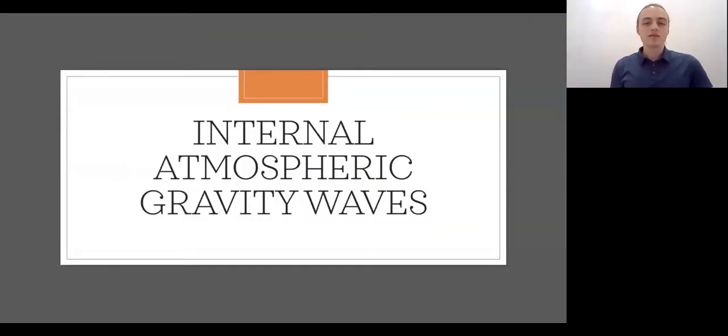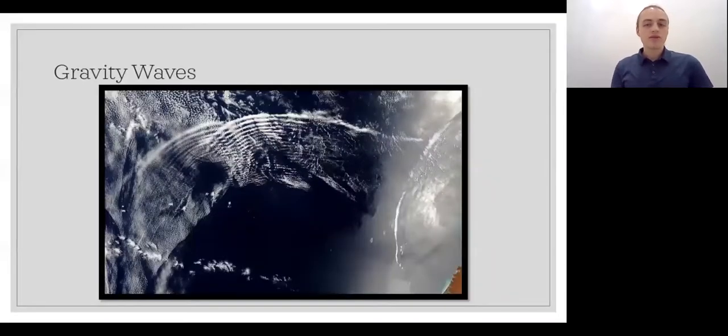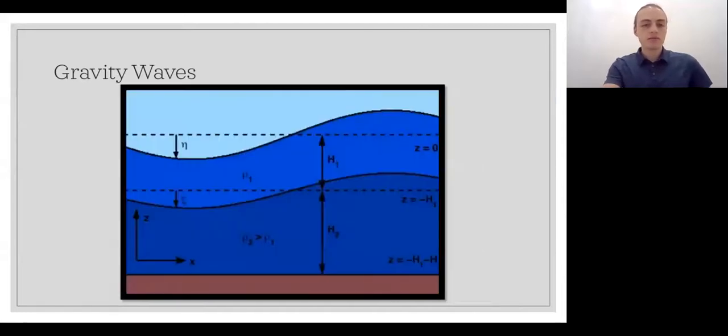So the goal of our study is to learn more about internal atmospheric gravity waves. What are gravity waves? While they sound similar, these are not the same thing as Einstein's gravitational waves. Gravity waves are very similar to familiar oceanic surface waves, but they propagate inside a fluid rather than on the surface. When any fluid, such as air or water, becomes stably stratified, energy can propagate as waves along the boundary between the two layers, much the same way that energy propagates as waves along the boundary between air and water. We call these waves, when they're inside and not on the surface, gravity waves.